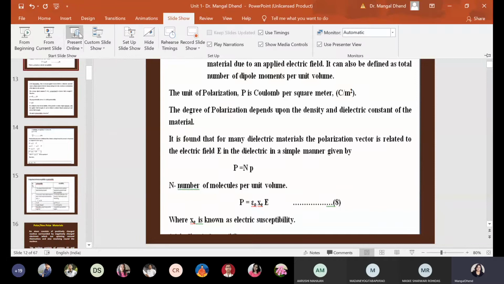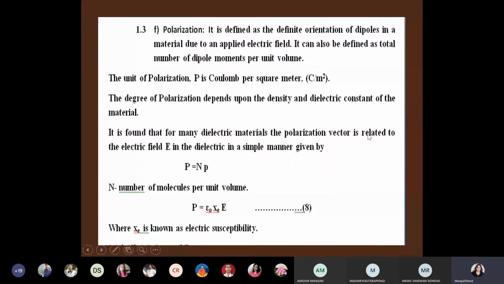Okay, now let us revise what we have misunderstood with the polarization. Polarization is defined as the definite orientation of dipole moments in a material due to the applied electric field. But if you use definite orientation, I think this is more suitable for orientational polarization. So I think you need to correct this definition. Polarization is just creation of dipole moments, and it can be defined as total number of dipole moments per unit volume also.